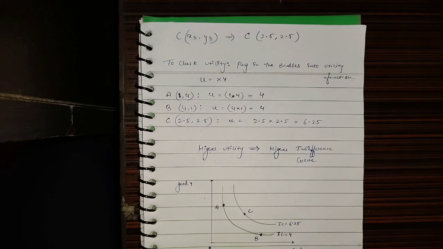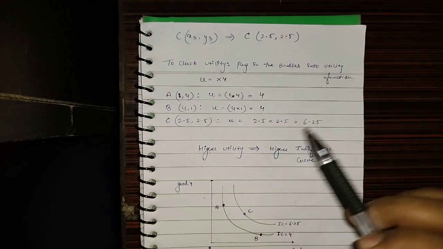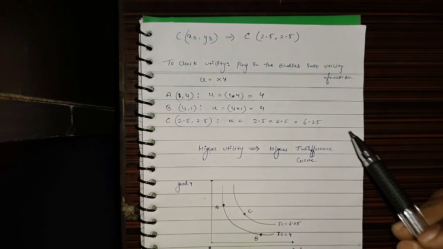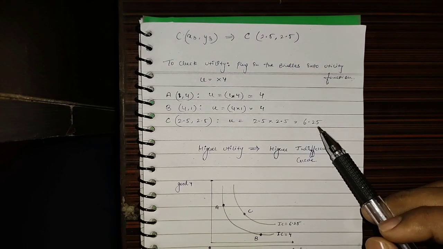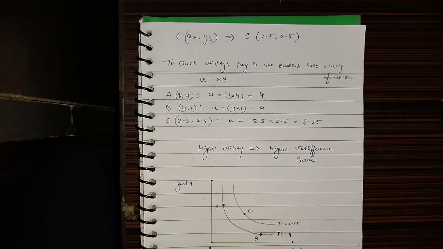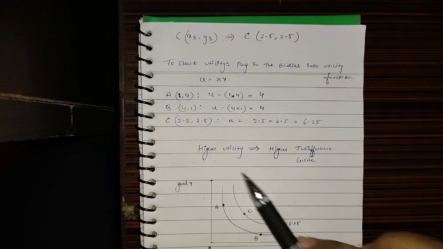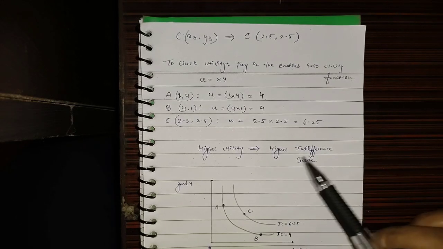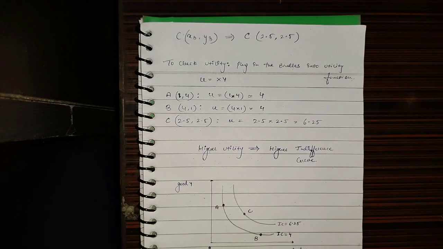But when we plug in the values from our average bundle C, we get that the utility that we are deriving is 6.25. The average bundle is giving us a higher utility, and higher utility means that the bundle would be lying on a higher indifference curve.